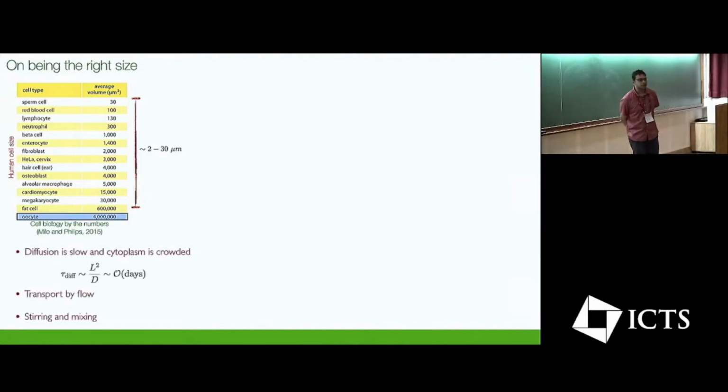And this can be understood by realizing that for cells to function, you need to transport or move things around. And for that, it relies on the inherently slow process of molecular diffusion. And perhaps this sets a constraint on how large a cell can grow. But there are exceptions. Egg cells or oocytes are one of the largest known cell types in the animal kingdom. They can be as large as 500 microns to millimeters. And clearly, you need a different mechanism of transport in these large cells.